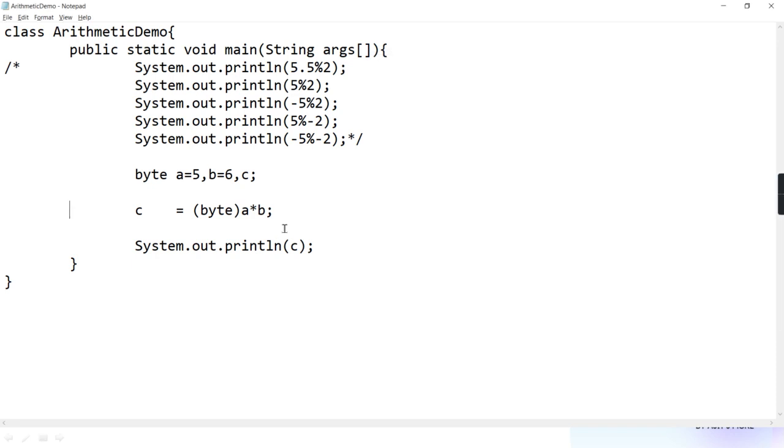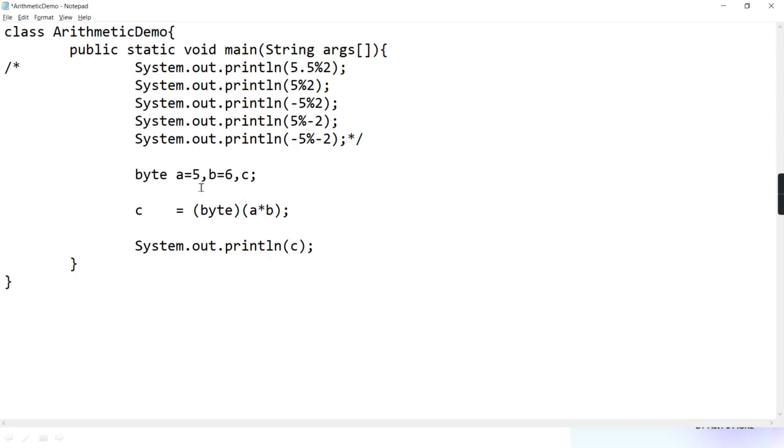Now if I put a bracket around this expression, will it do A into B first? Yes, it is going to do A into B first. And A into B, that is byte into byte, gives integer, answer 30.